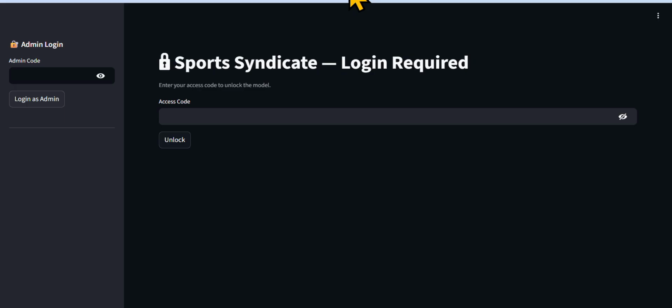Let's get into the model, guys. So this is how you access the model. When you check out, if you want to access the model, in the description at the bottom, it says model access. You want to click that link. It'll take you to the model. You can easily go through the checkout process and you have immediate access to the model.